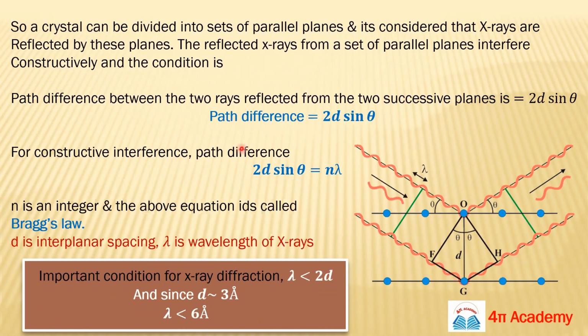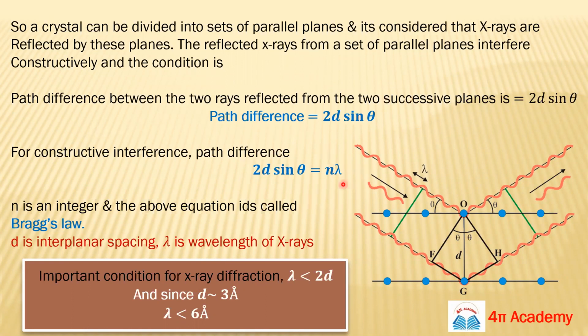So path difference, if you know about the path difference for constructive interference, the path difference should be an integer multiple of this lambda, this wavelength used. So using this structure, you can see the path difference is 2d sine theta. You can calculate from here. Okay, so 2d sine theta is actually the path difference. If we apply the condition for constructive interference, this path difference will be an integer multiple of this lambda.